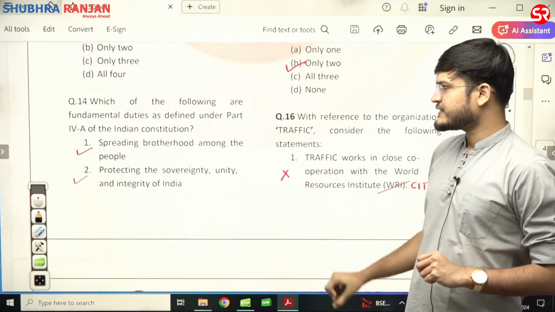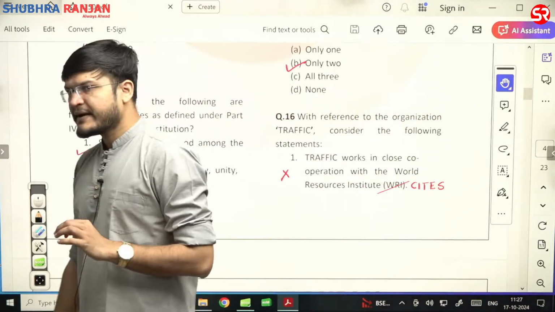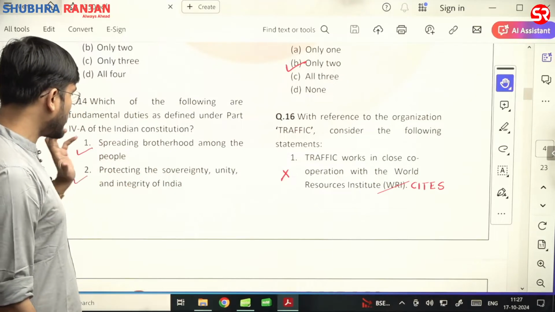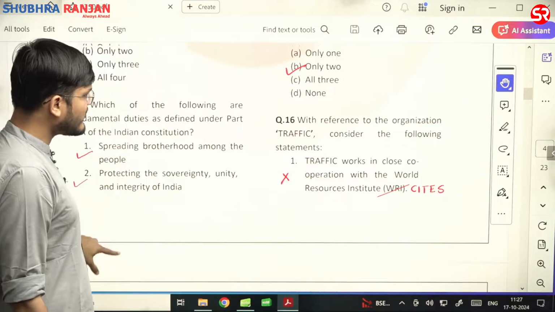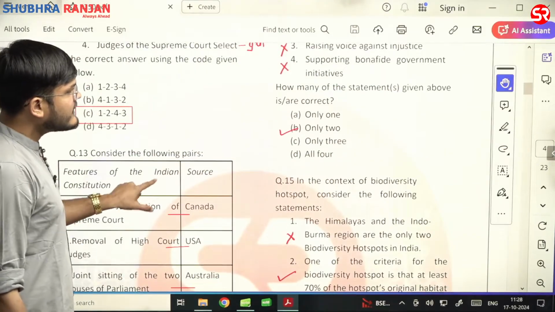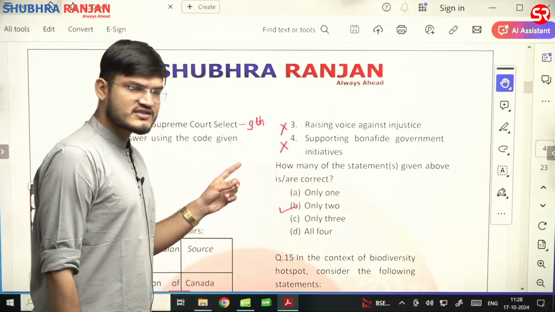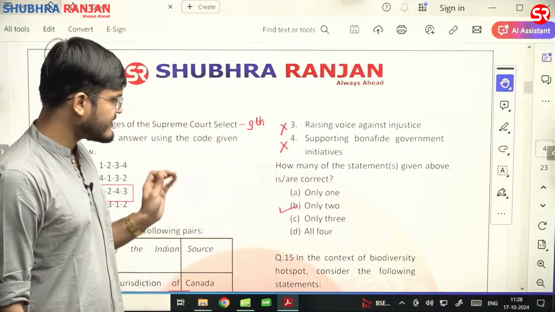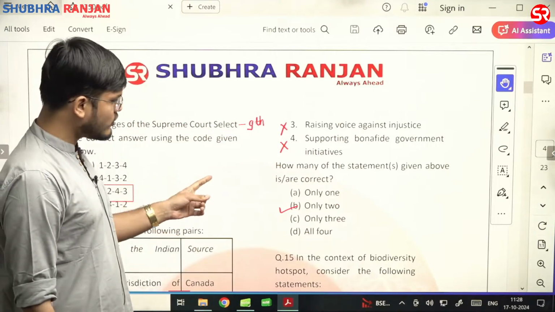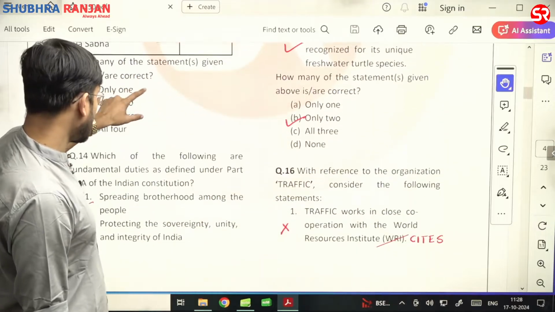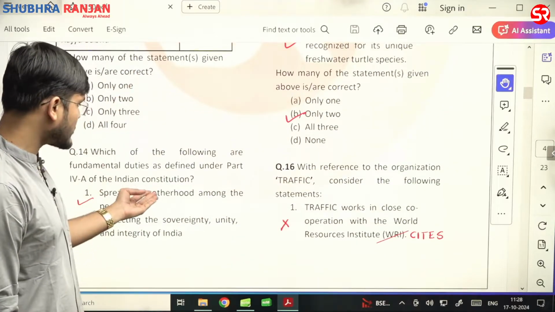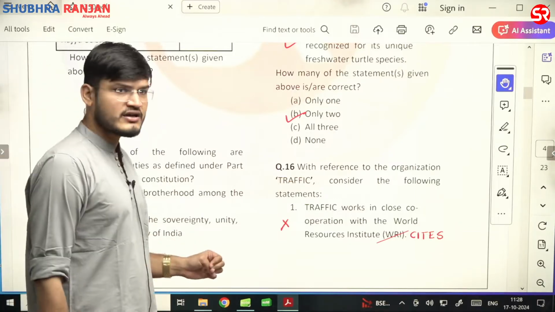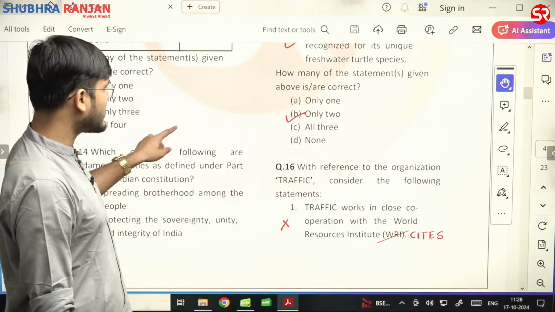Now, question number 14. Which of the following is a fundamental duties as defined under part 4A of the Constitution? Spreading brotherhood among the people, yes. Protecting the sovereignty, unity and integrity of India, second statement is also correct. And then raising voice against injustice, third statement is incorrect. And fourth is supporting bona fide government initiative, fourth statement is also incorrect. So only two statements are correct with respect to fundamental duties, because we know that spreading brotherhood among the people, yes, fraternity, and then protecting sovereignty, unity and integrity of India are these two features that is being mentioned in the fundamental duties.